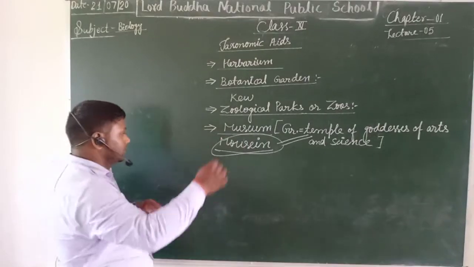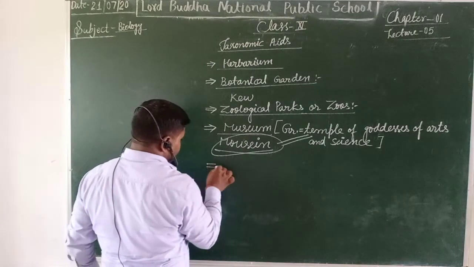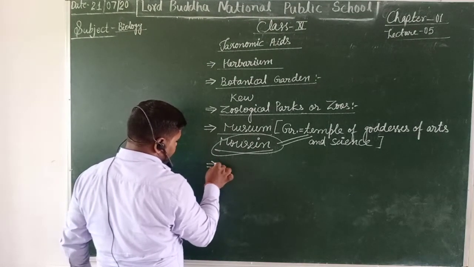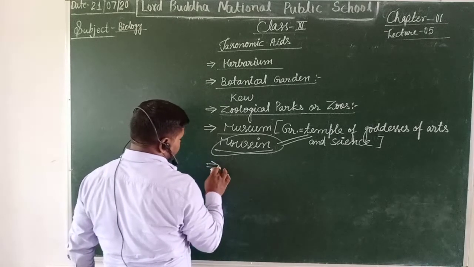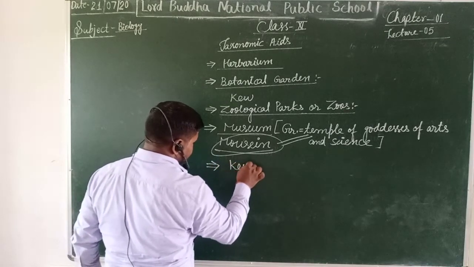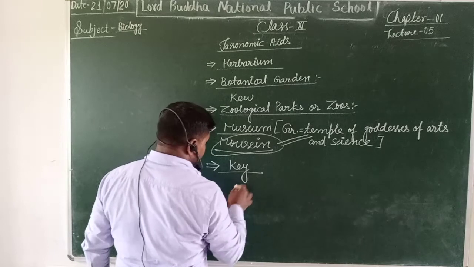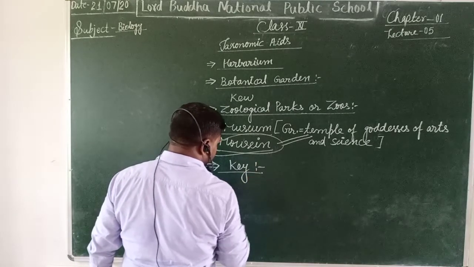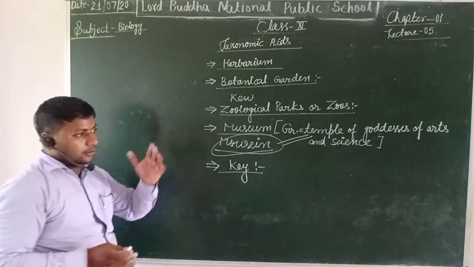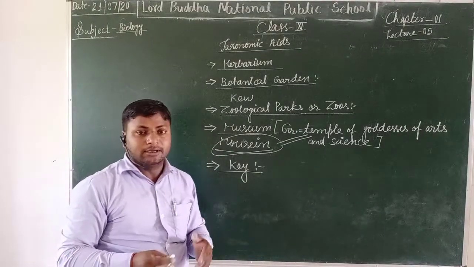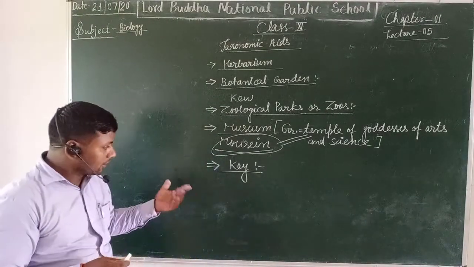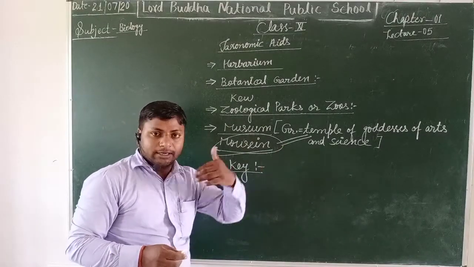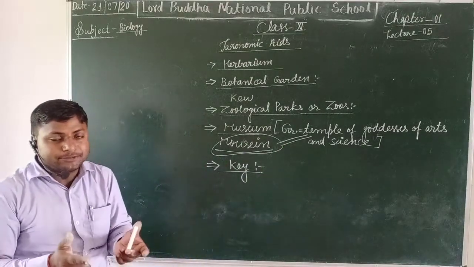Now the last topic of taxonomic aids is the key. It is a new term where the principal techniques and laws are studied for the identification of any new species.